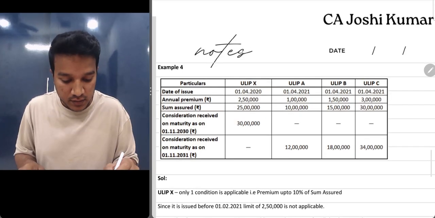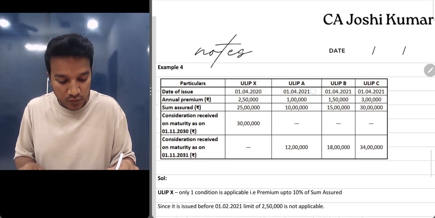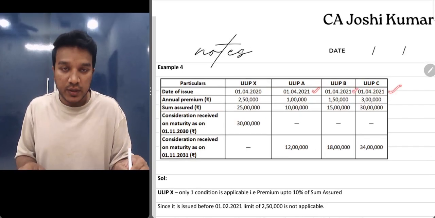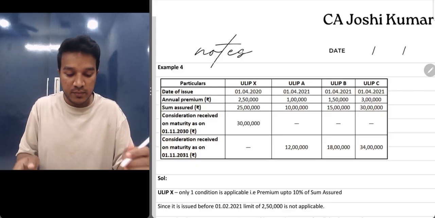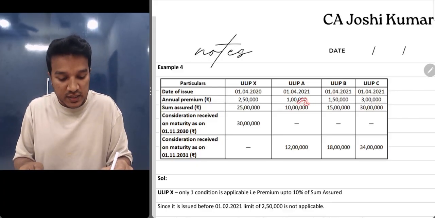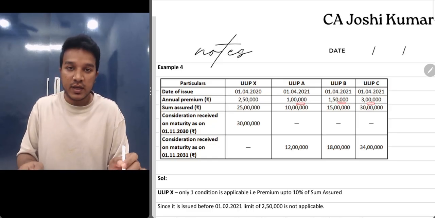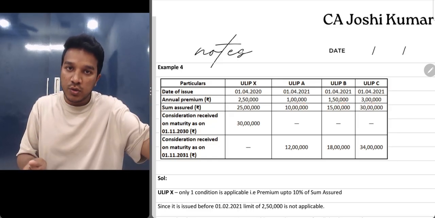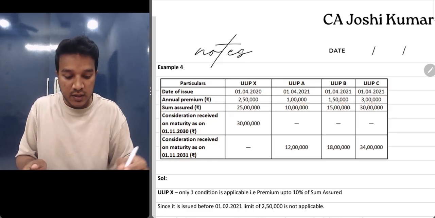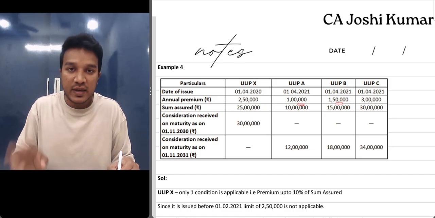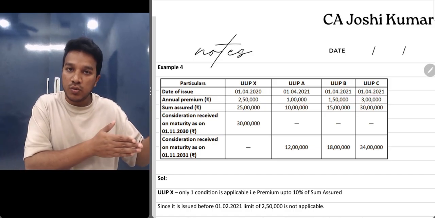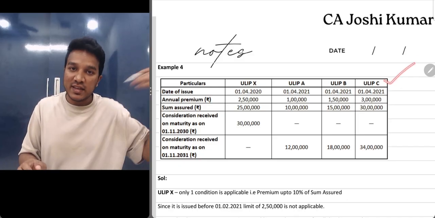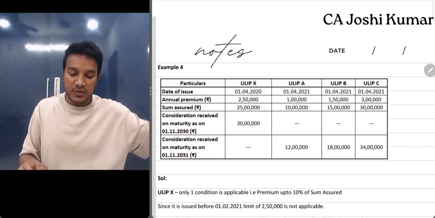Now another three. ULIP A, B and C are issued 1/4/21, correct? So this has been issued after 1/2/2021, okay? So in this case, you should see the aggregate premium amount, okay? Aggregate premium amount should not be more than 2.5 lakhs. That is your first condition. Here, this is 1 lakh and 1.5 lakhs, 2.5 lakhs. But ULIP C is 3 lakhs, which is more than 2.5 lakhs. So your ULIP C is anyways taxable. Keep that ULIP C aside.